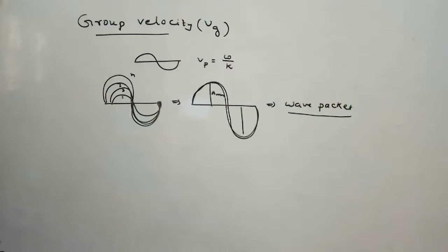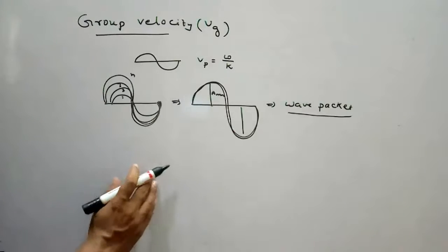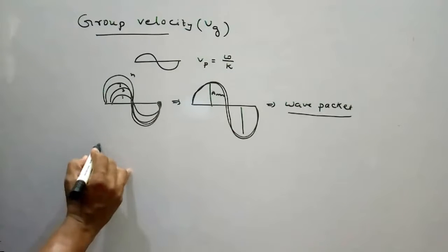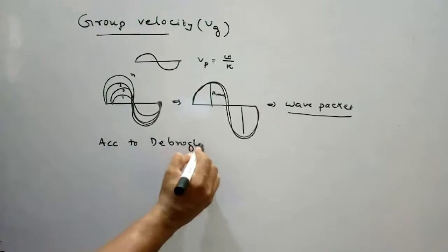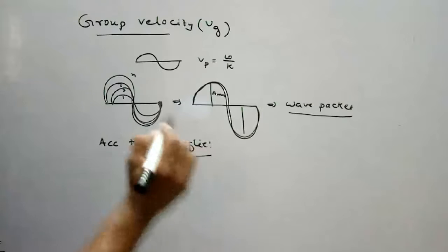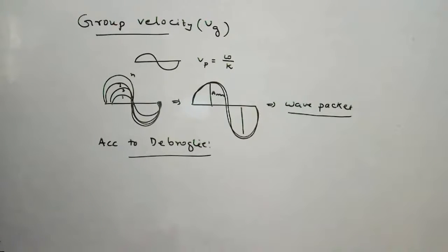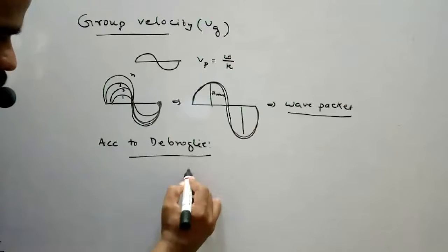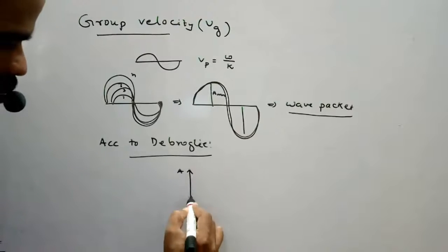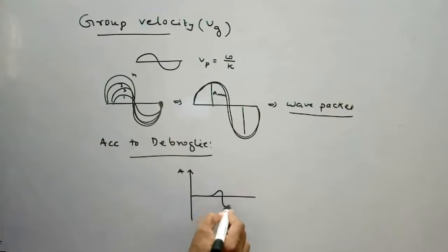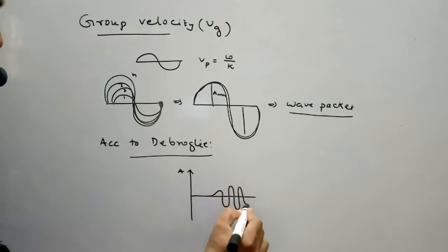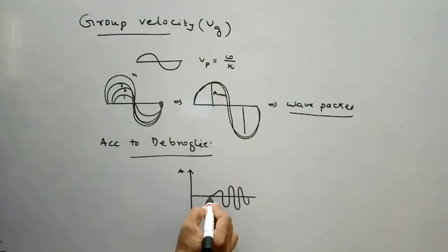According to de Broglie, due to superimposition or interference, you get a maximum amplitude wave packet.